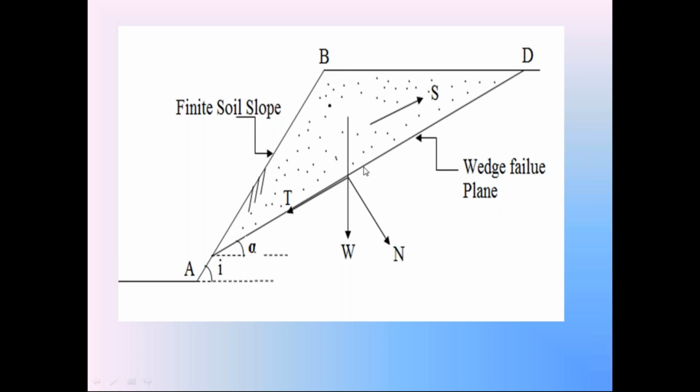We repeat this process on the graph sheet by taking different failure surfaces, and the one which gives the least factor of safety is the critical failure surface. So like that, we analyze the stability of this finite soil slope on the graph sheet by assuming the wedge failure of this finite soil slope. This is the wedge failure of finite soil slopes.